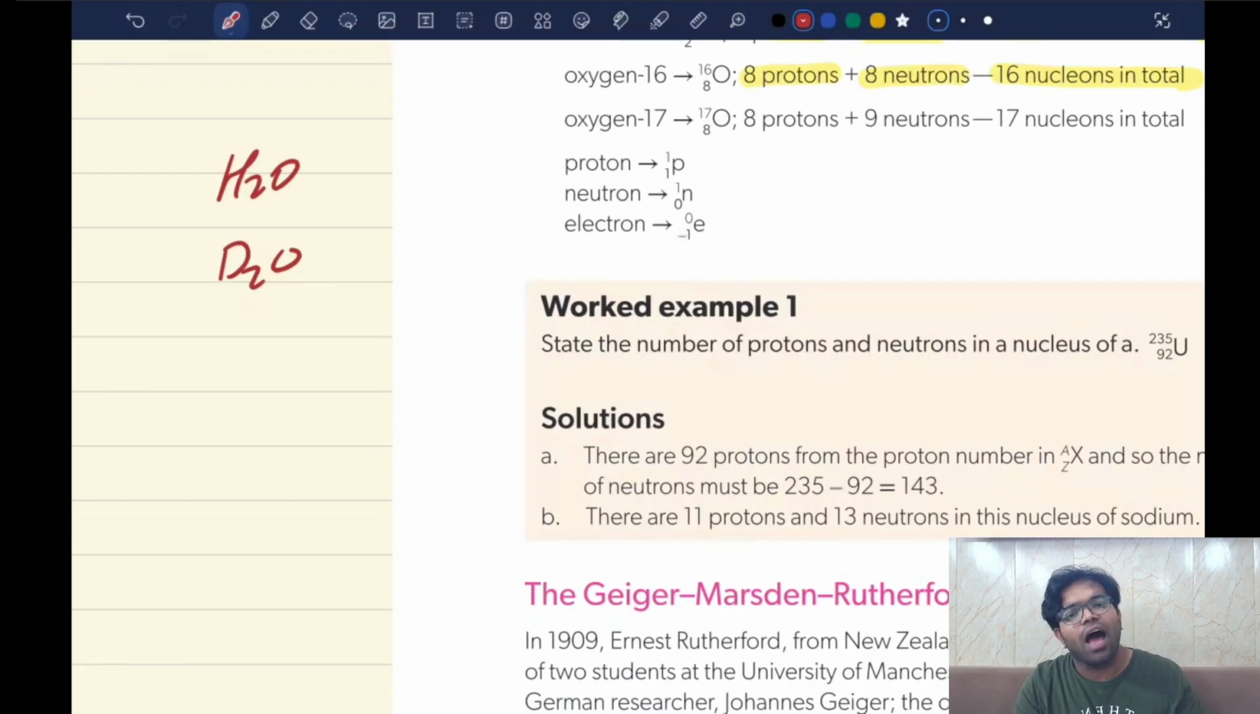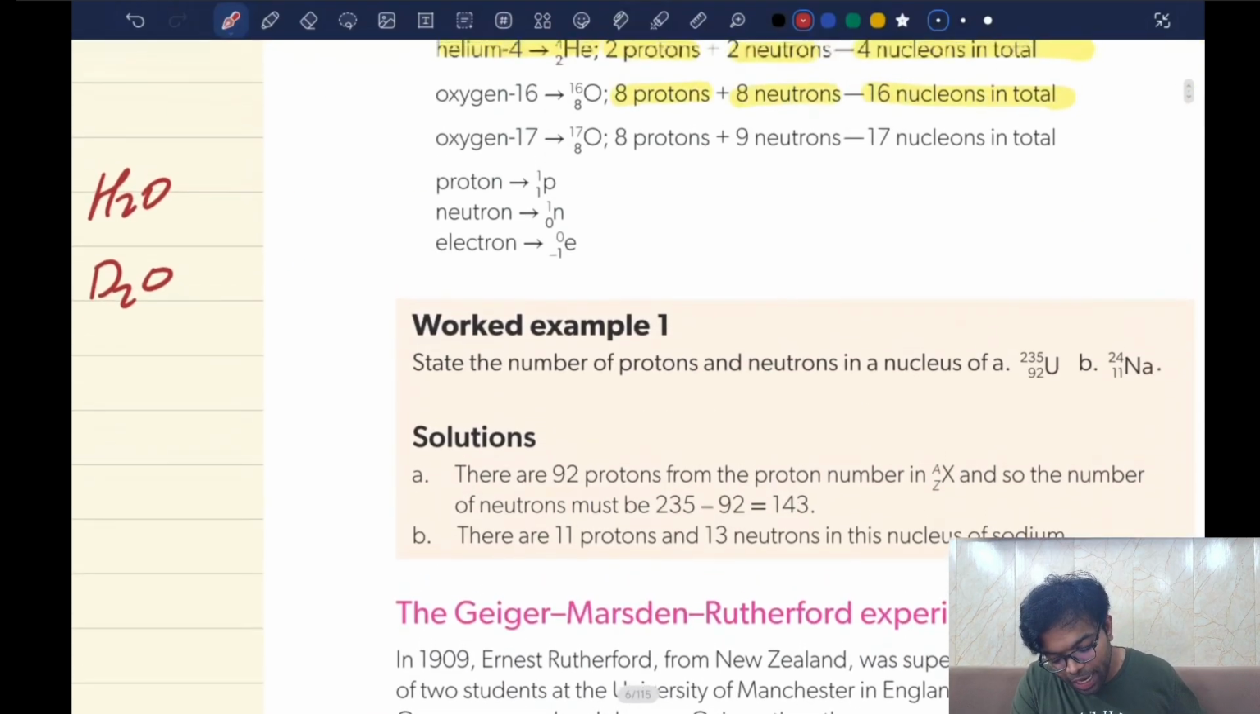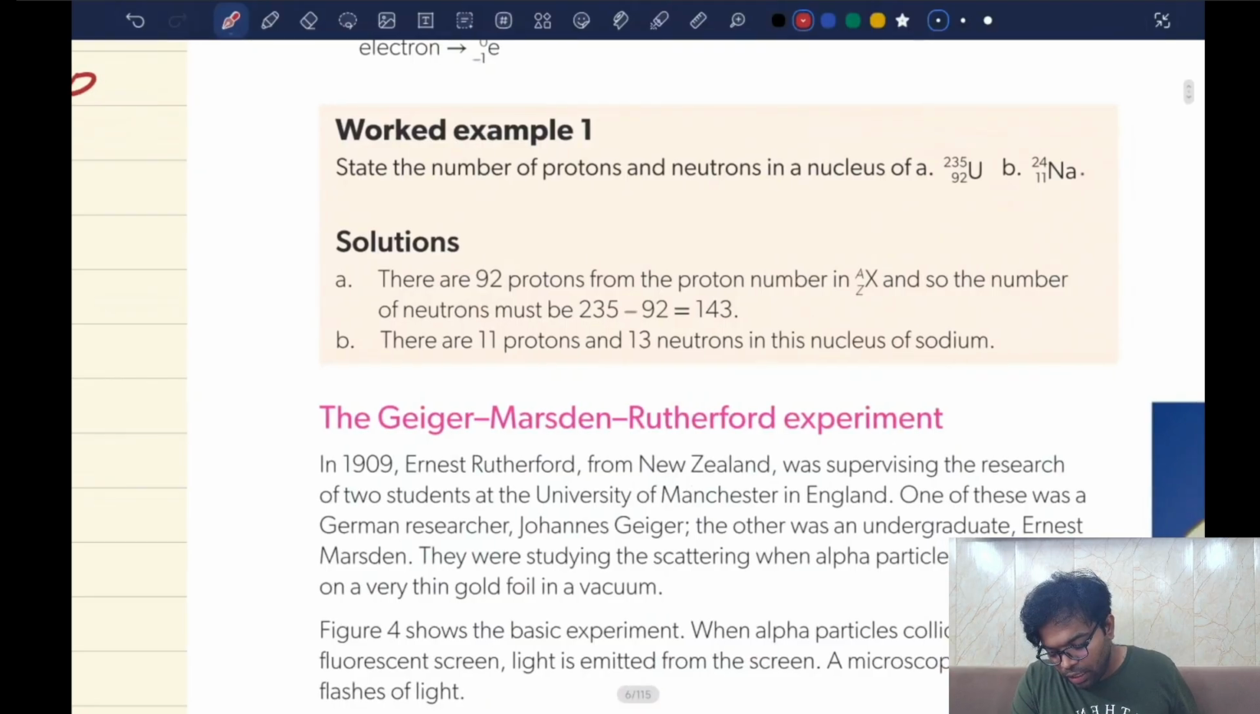Both of them contain hydrogen, but the hydrogen in water has only one proton in its nucleus, whereas the hydrogen in heavy water contains a proton as well as a neutron. So every atom of hydrogen contains a proton and an extra neutron, making the overall water molecule heavier. The D2O molecule becomes heavier than the H2O molecule. Understood? Yeah. Okay. Now, next.